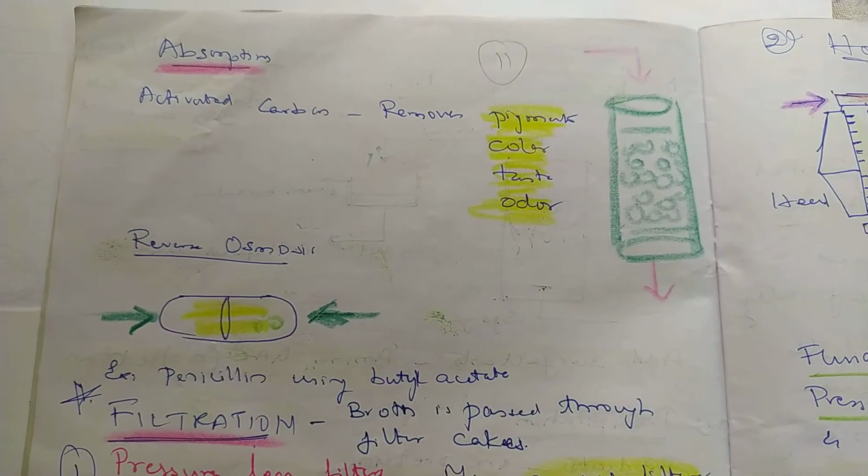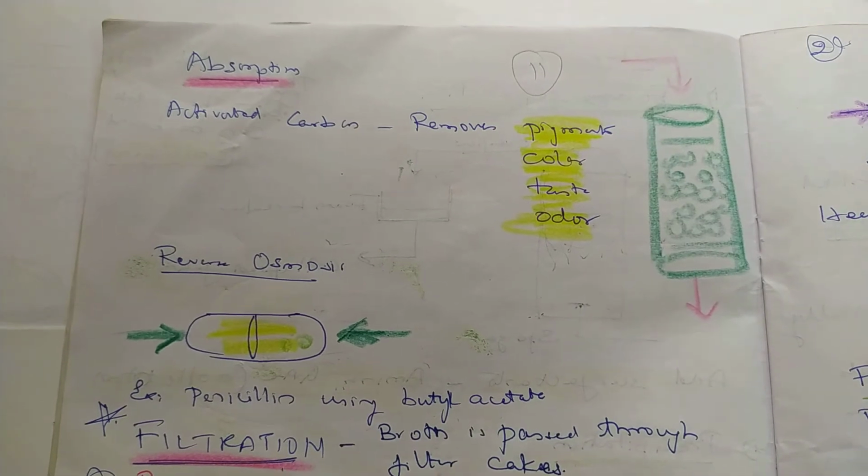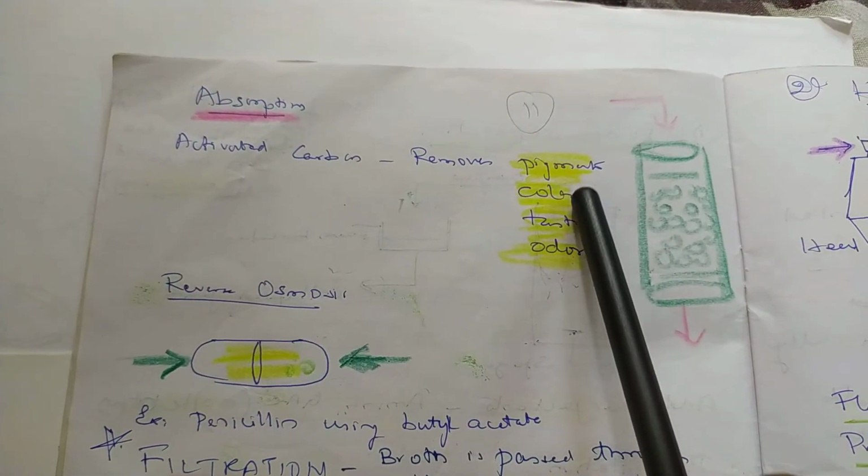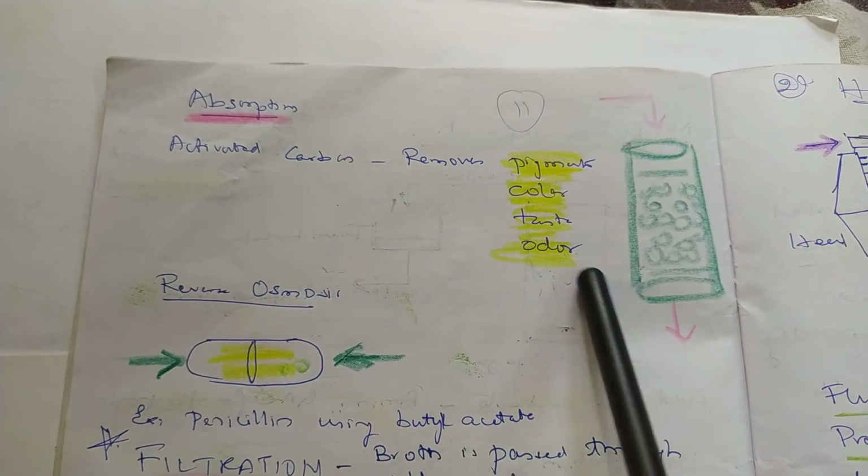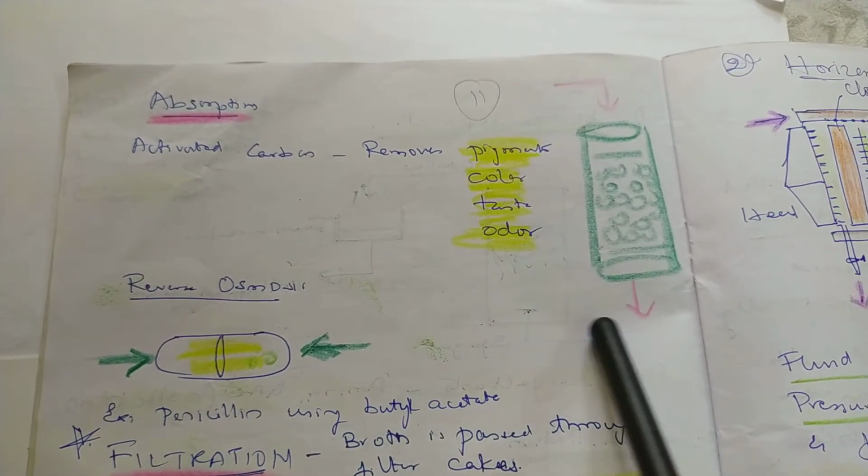The adsorption process is very important in the industry, since there can be certain impurities like pigments, colors and so on that we don't need. So when you pass it through active carbon, they can be removed.